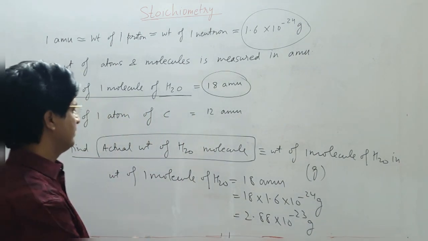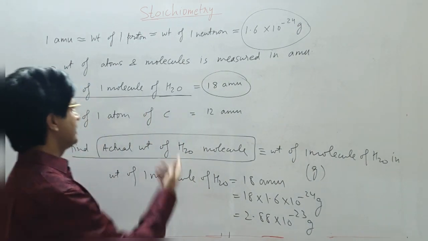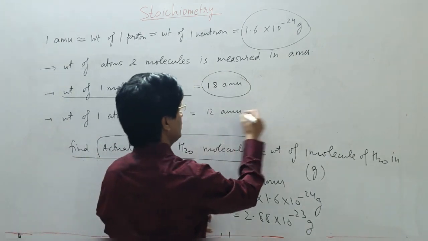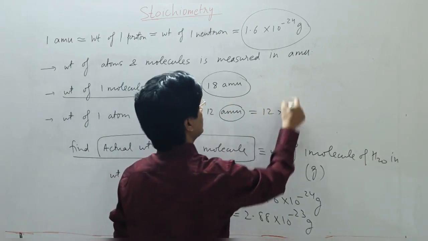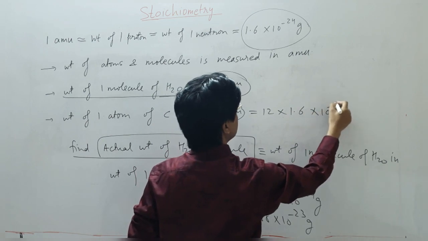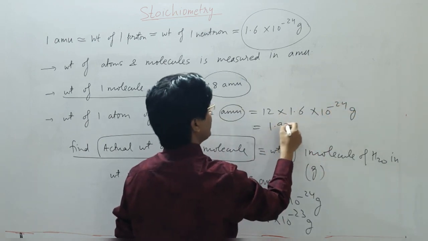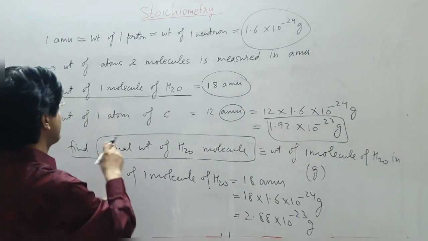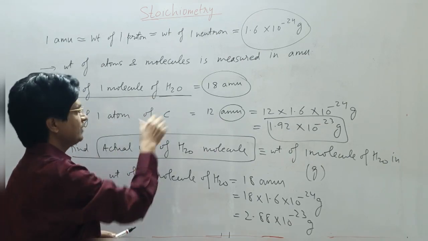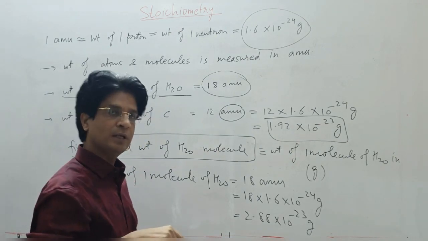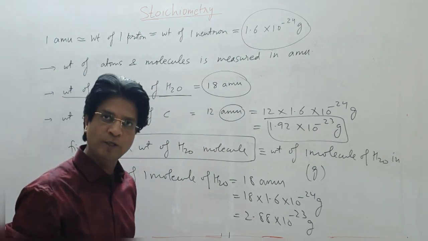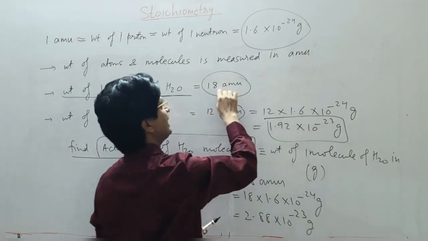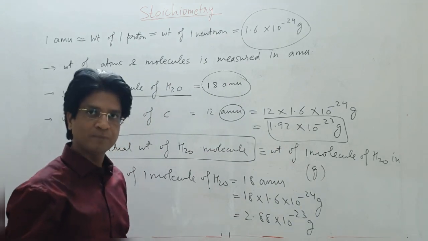Now a lot of people find difficulty in calculating the weight of one molecule of water, and similarly you can calculate the weight of one atom of carbon in grams. In that case, you will place 1.6 × 10 to the power of minus 24 grams in place of AMU, and that will be 1.92 × 10 to the power of minus 23 grams. So if someone asks you the actual weight of a carbon atom, it means the weight of a carbon atom in grams. Actual weight of a water molecule means the weight of a water molecule in grams. So you have to replace AMU by 1.6 × 10 to the power minus 24 grams. Okay.